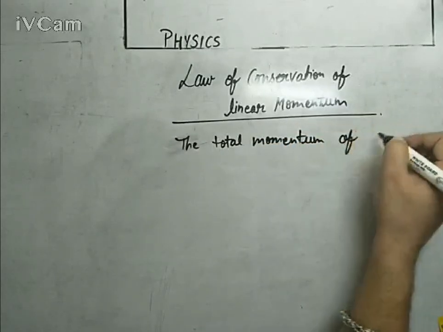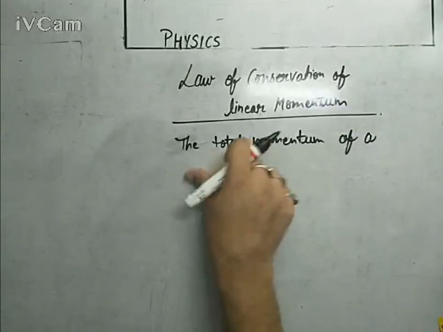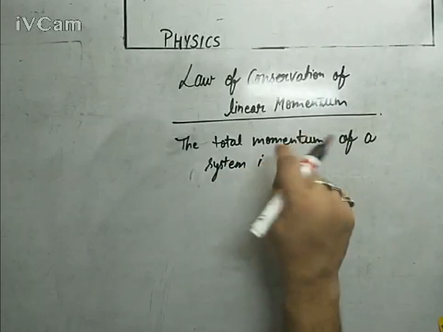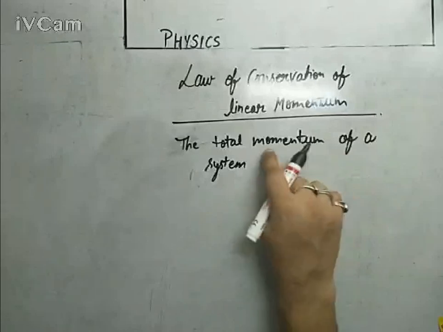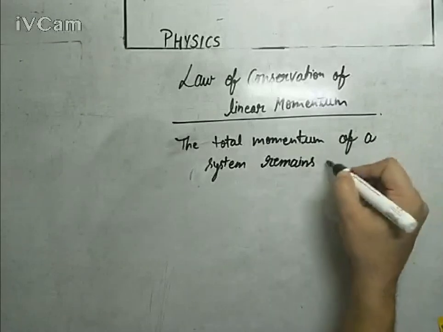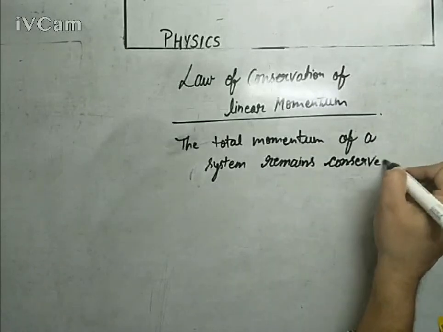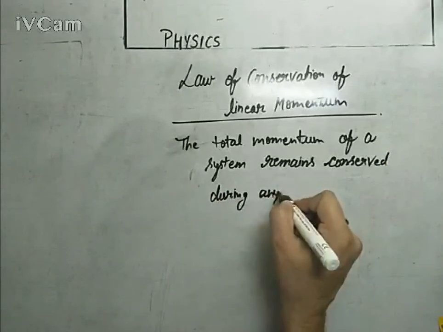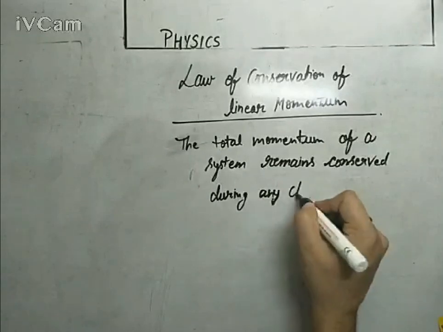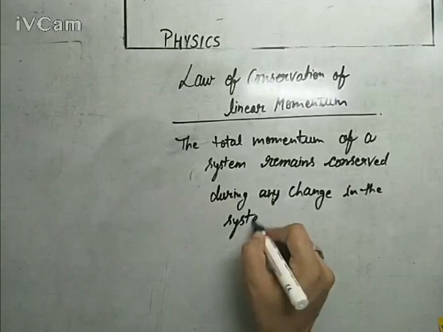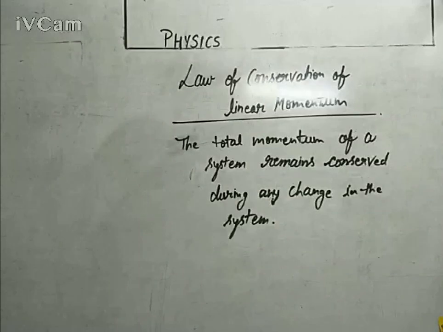of a system, the total momentum of a system remains conserved during any change in the system. This is the basic definition for the law of conservation of momentum.